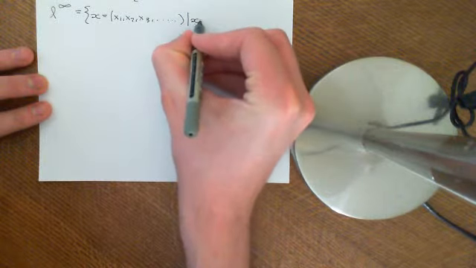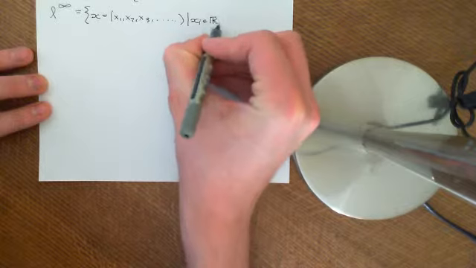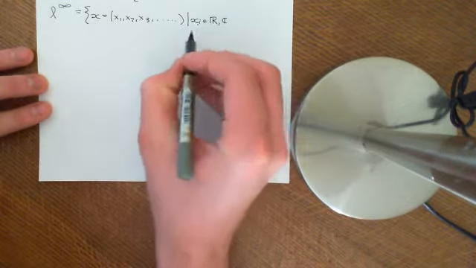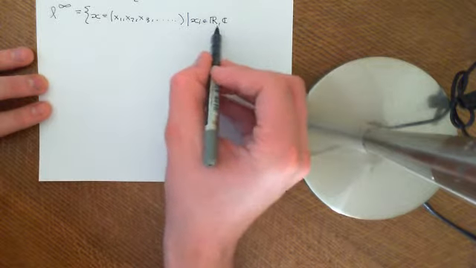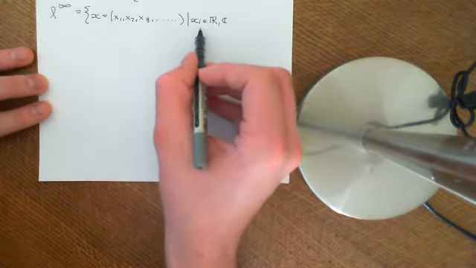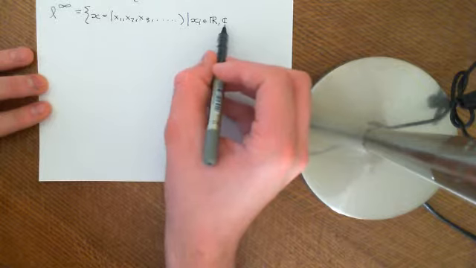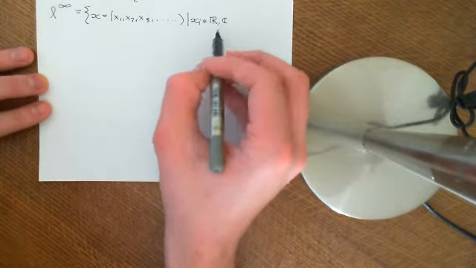Everything we do will work for both real and complex numbers, so it won't matter basically.